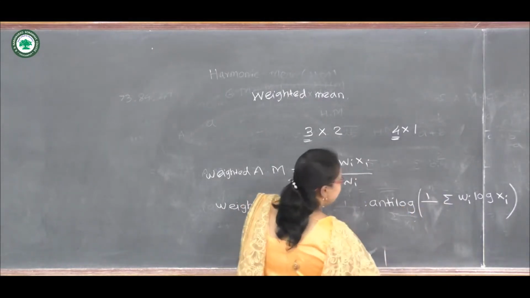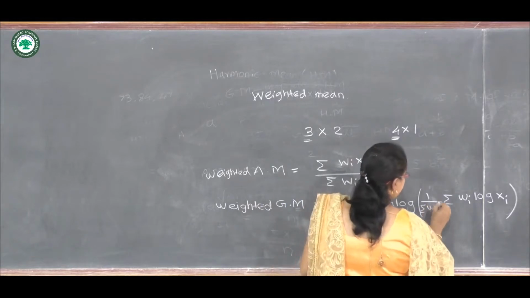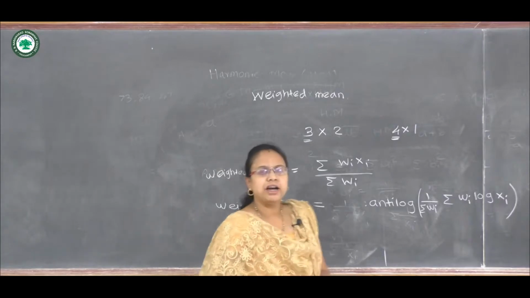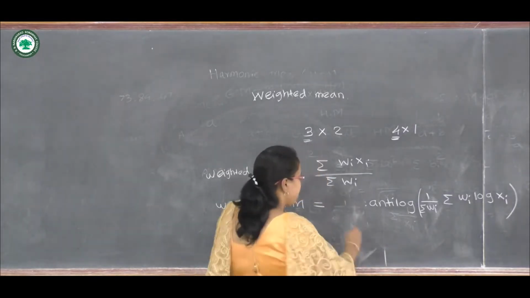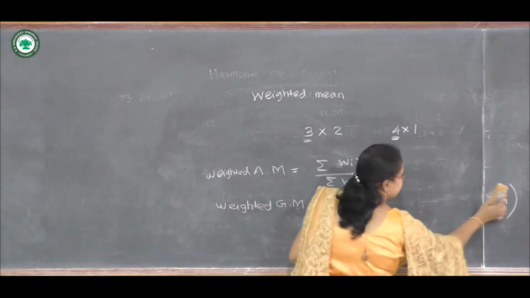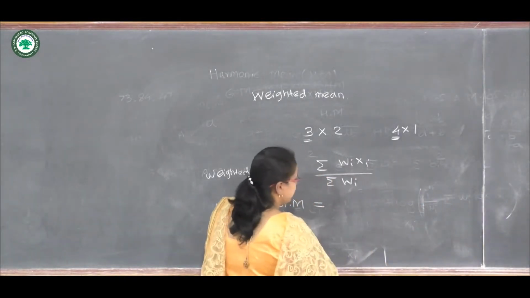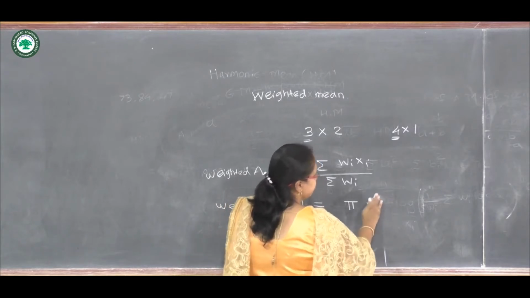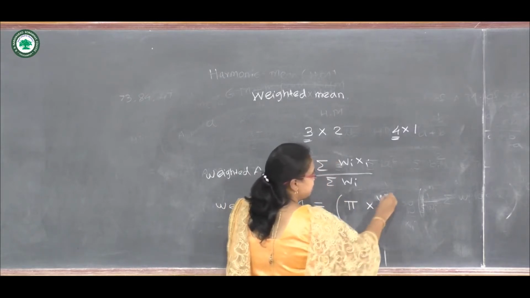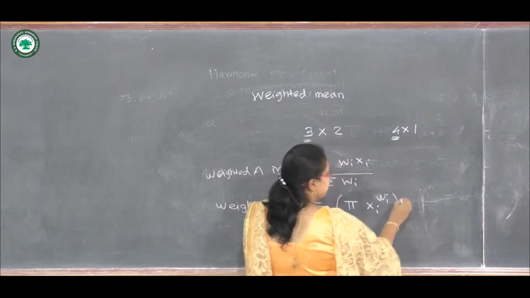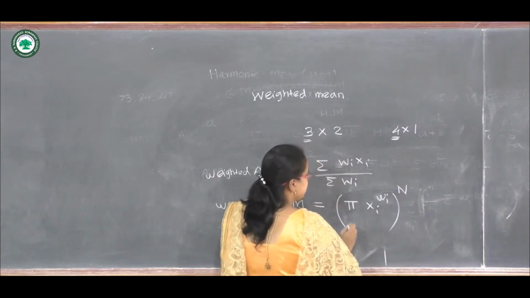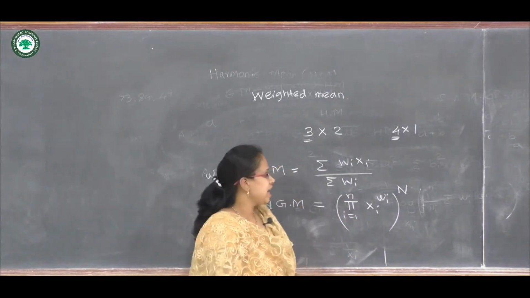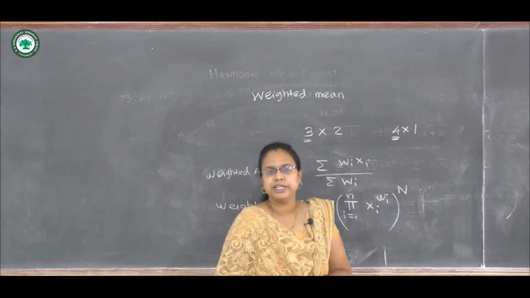Here I have to write the summation of Wi. So in this way we can calculate the weighted geometric mean, or it can be written in this form: the product of xi raised to its weights, and the bracket raised to 1 upon n. So in this way we can calculate the weighted arithmetic mean and weighted geometric mean.